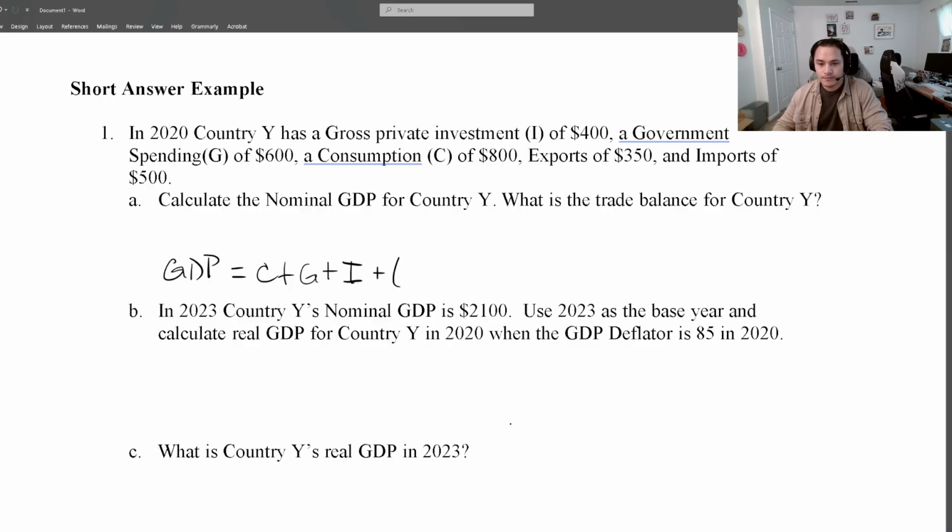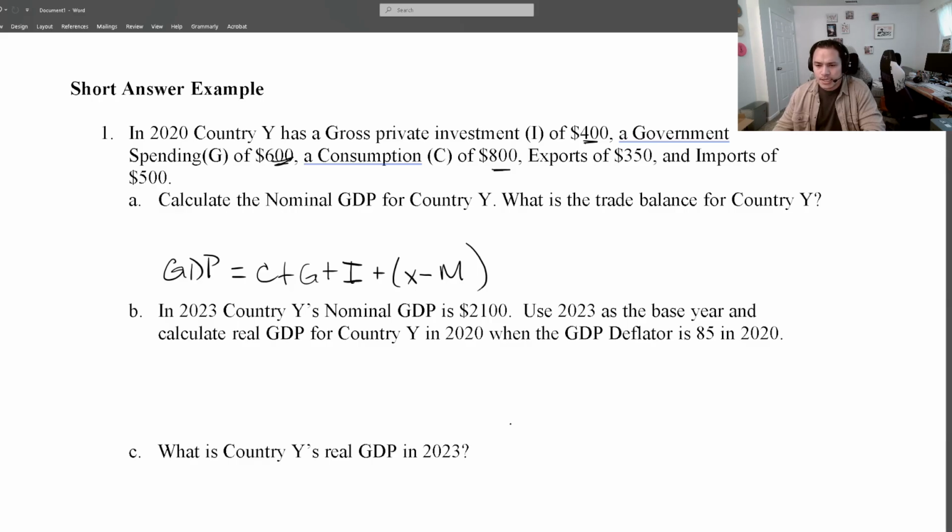So you have all of the variables up there. It's just a matter of plug and play here and being able to correctly assign each variable. Following that, we need to interpret the relationship. We can already see here our nominal GDP will be the sum of our consumption plus our government expenditure plus our investment. Let me underline those. And then we have our exports minus our imports.